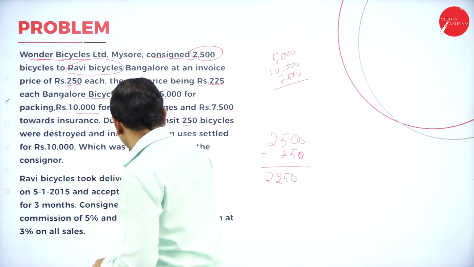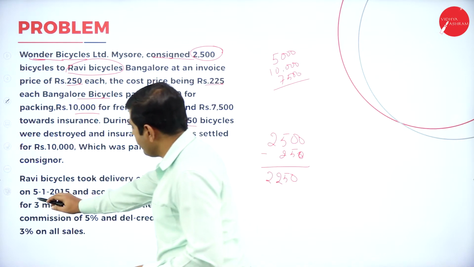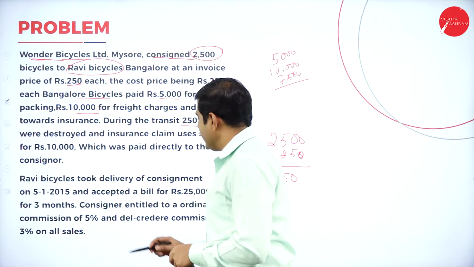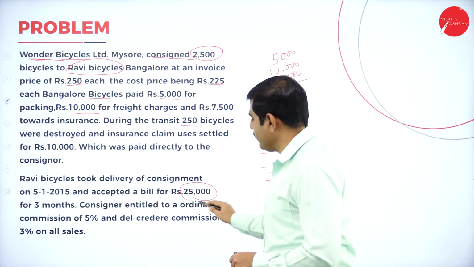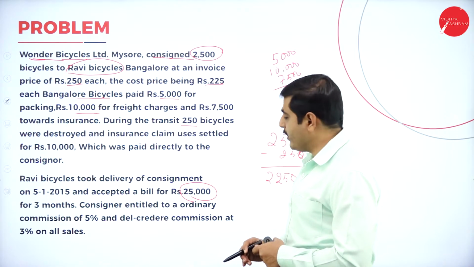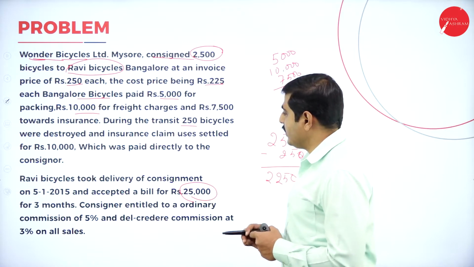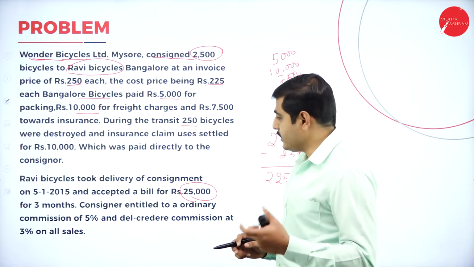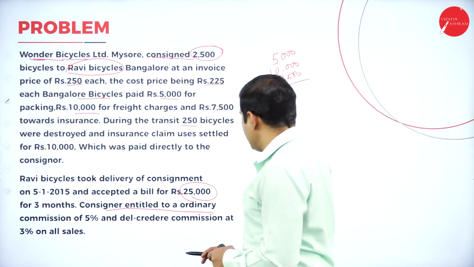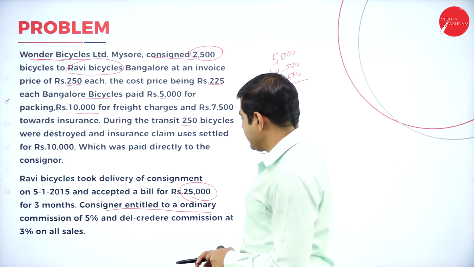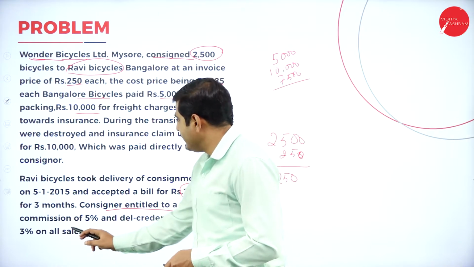Ravi Bicycles took delivery of the consignment on 5/1/2015 and they accepted a bill for rupees 25,000. So accepting a bill means what? So bills receivable for the consignor is 25,000. He has to make a security deposit. For 3 months, the consignee is entitled to an ordinary commission of 5% and del credere commission of 3%.